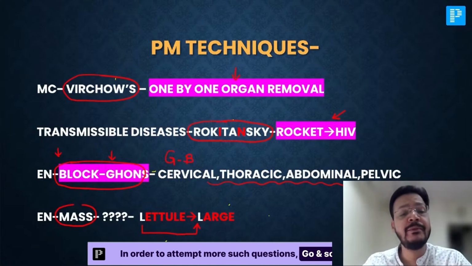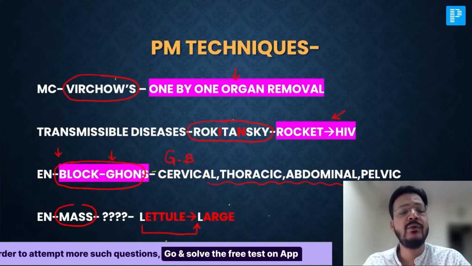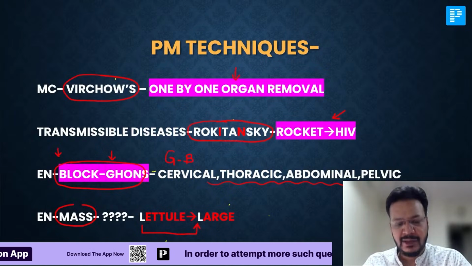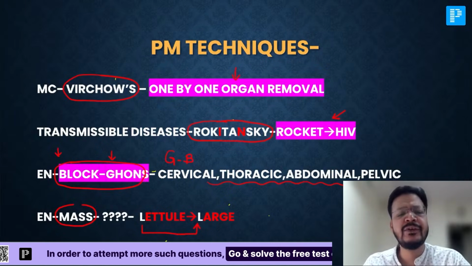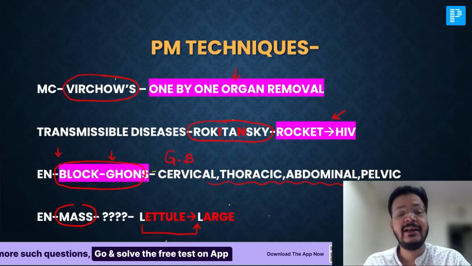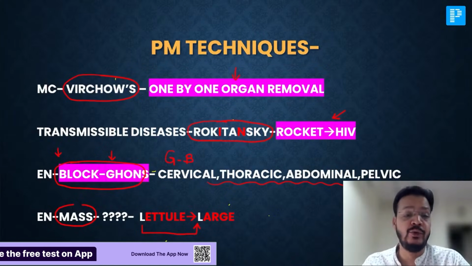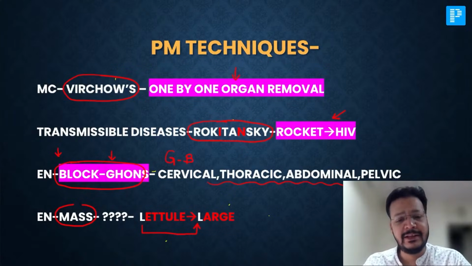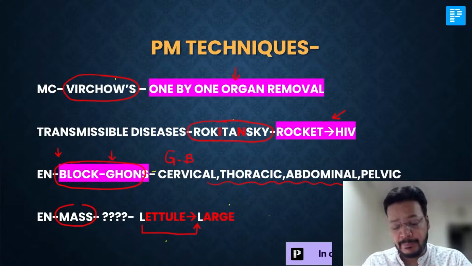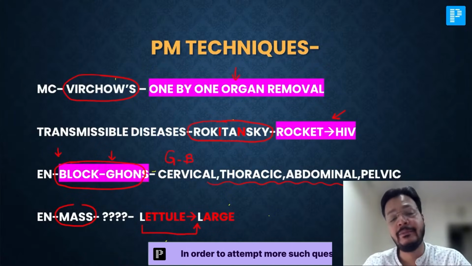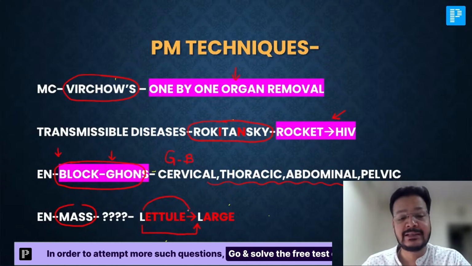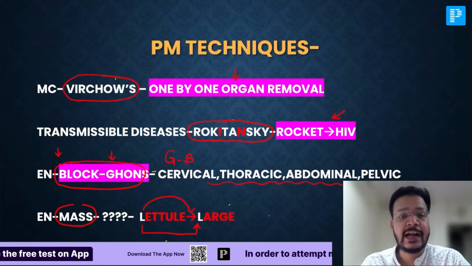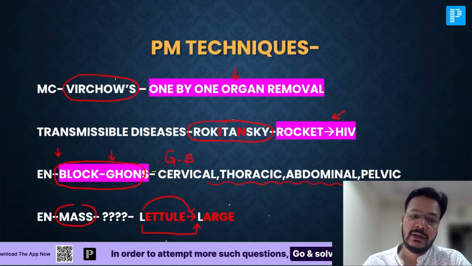So just be careful, my dear friend. One by one organ removal is Virchow method. If we are doing transmissible disease, Rokitansky method. The child is very simple. Child will go the same way, my dear friend. Don't worry, it depends on what method you use. If the child is having a certain disease, we'll go for the block method or Virchow method. But if we are taking the complete mass as it is out, that would be the Letulle method. L for Letulle, L for large mass. If you get a question on which is the en masse method, that is the Letulle method, and which is the block method, that will be Ghon's method. Okay, as I discussed here.